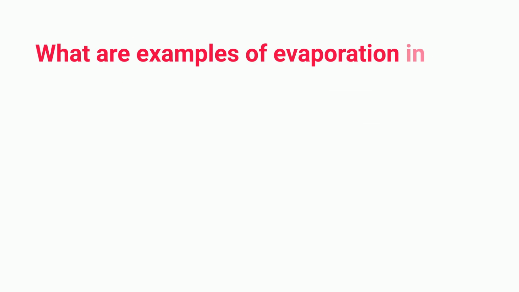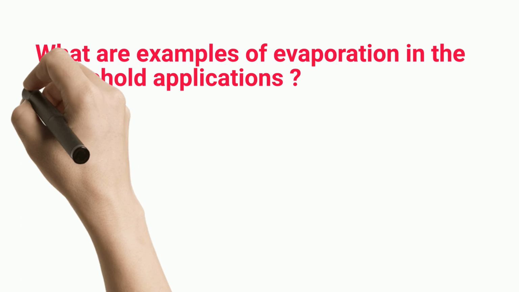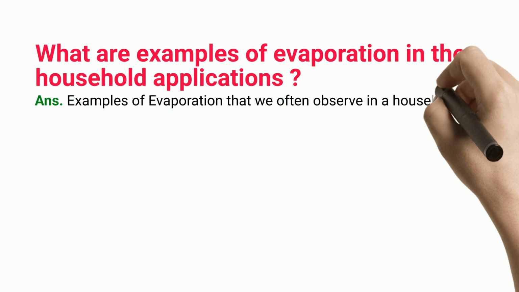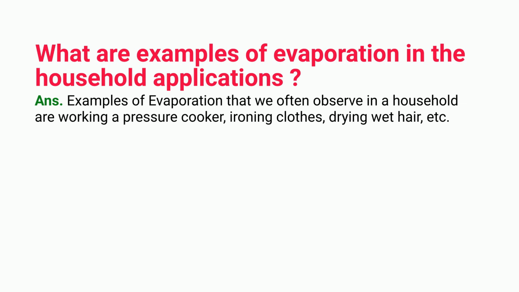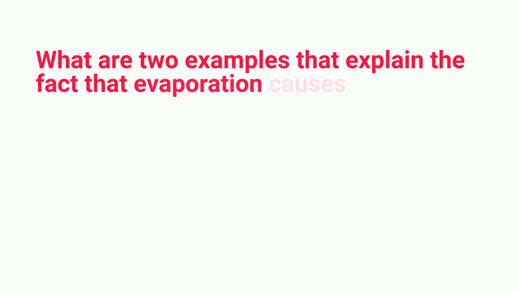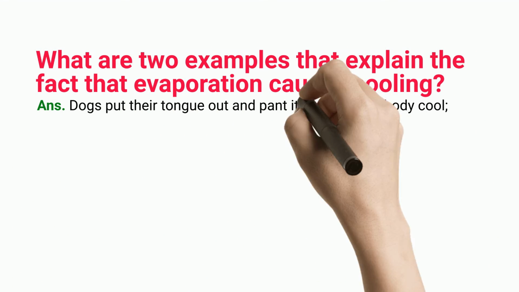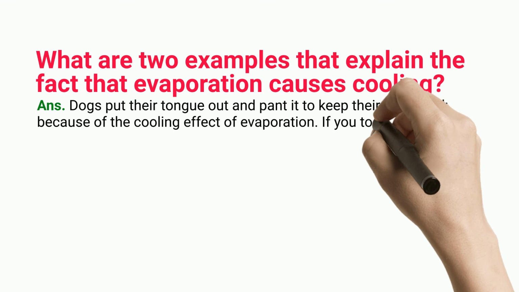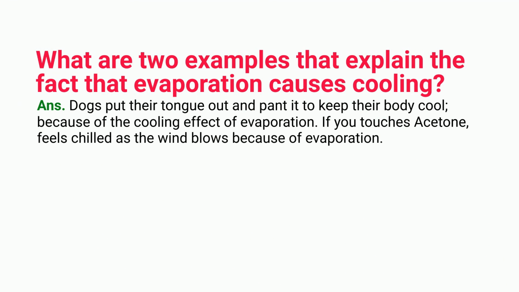What are examples of evaporation in household applications? Examples of evaporation that we often observe in a household are working of a pressure cooker, ironing clothes, drying wet hair, etc. What are two examples that explain the fact that evaporation causes cooling? Dogs put their tongue out and pant to keep their body cool, because of the cooling effect of evaporation. If you touch acetone, it feels chilled as the wind blows because of evaporation.